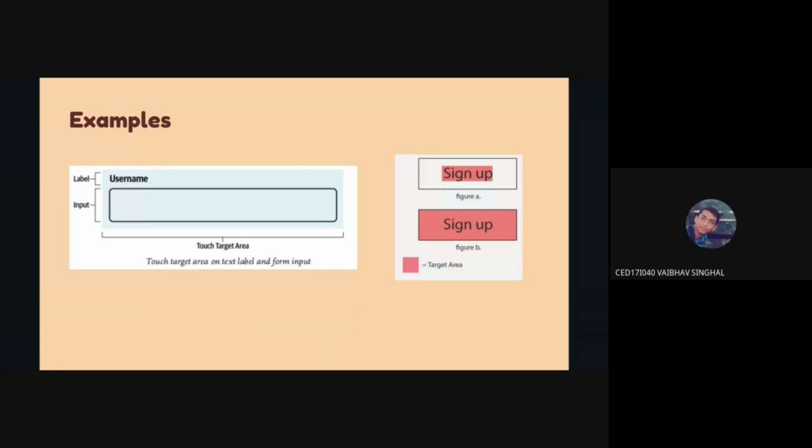As well, on the left hand side, the input which we are going to take is in this text box only, but we can actually have it so that even this label is included inside that click. So if a user presses on even that username label, it would start the blinking cursor inside that input. So having a bigger target area actually helps us.